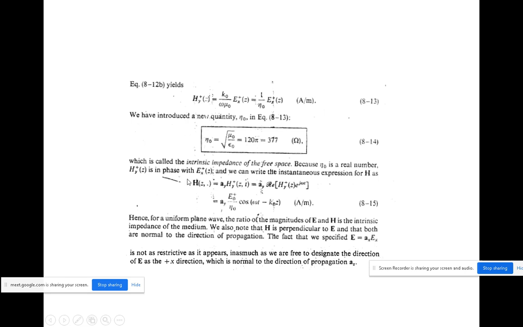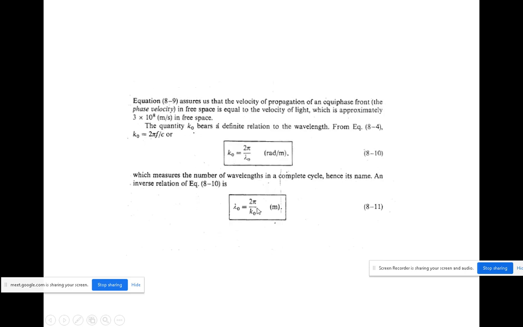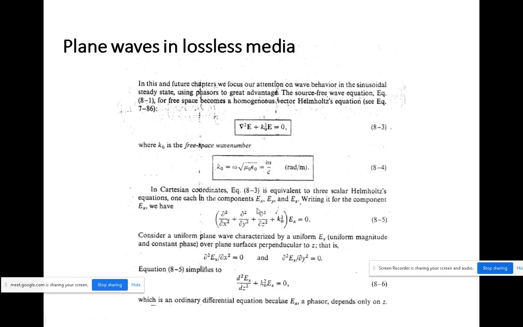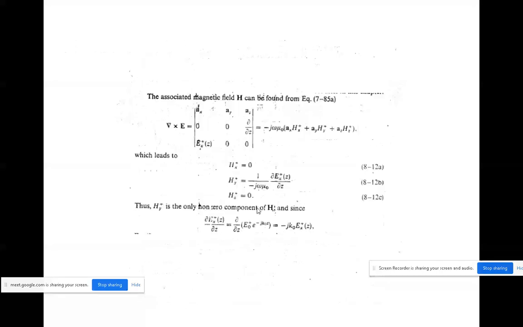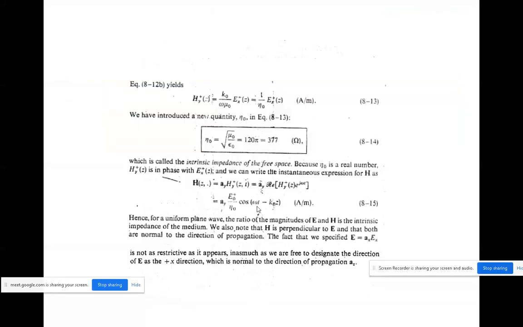That is nothing but your magnetic field is perpendicular to the electric field, which will be normal to the direction of propagation. கொஞ்சம் complicated தான் இருக்கும், but you have to learn it.